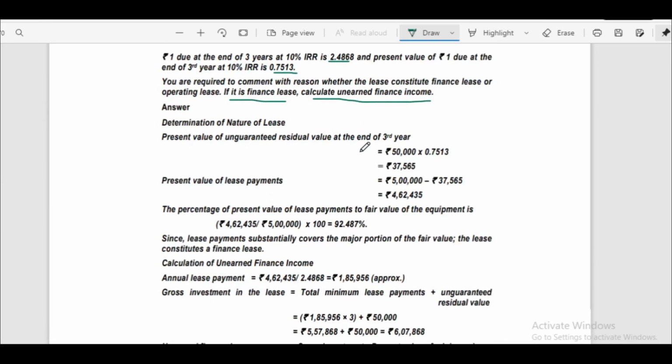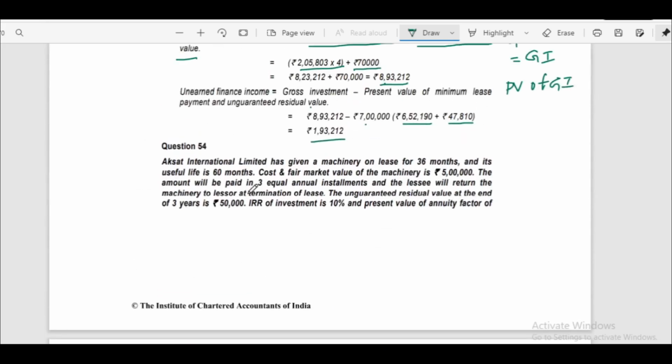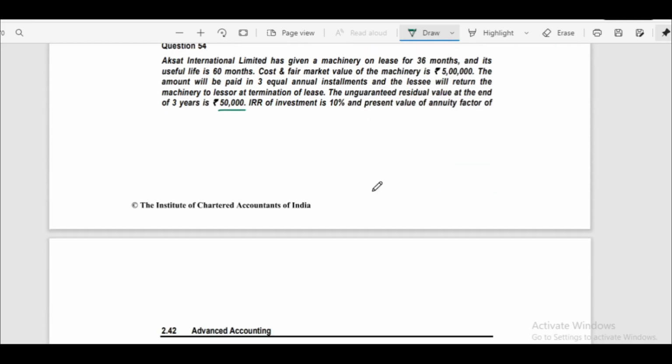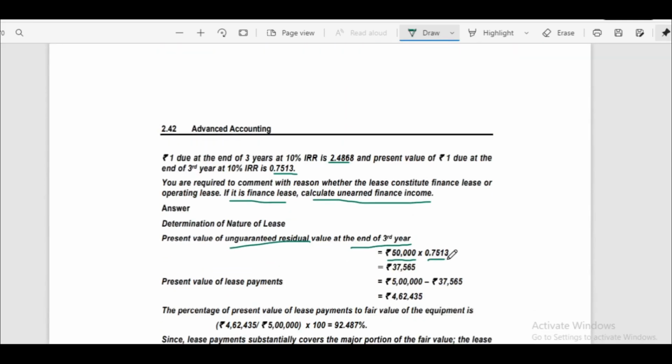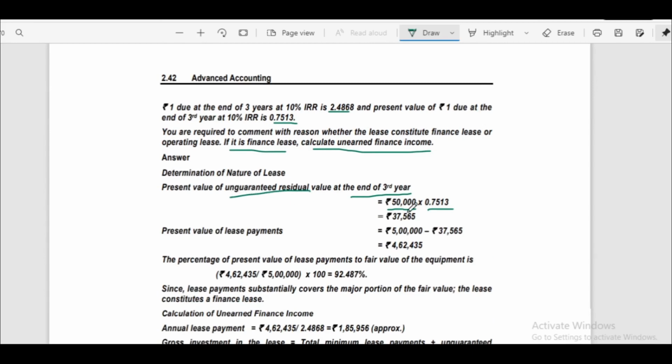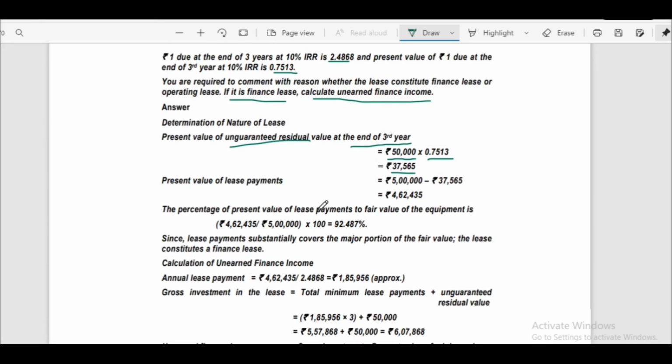Again same model. First we have to calculate present value of unguaranteed residual value, and we have to consider discounting rate at the end of 3rd year. Unguaranteed residual value given in the question is 50,000 and discounting rate at the end of 3rd year is given 0.7513. So we will get present value of unguaranteed residual value 37,565. Next we have to calculate present value of lease payment. Fair value minus present value of UGRV. That is 5 lakhs minus 37,565. We'll get present value of lease payments.